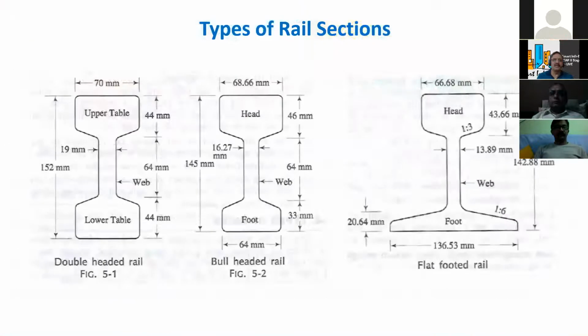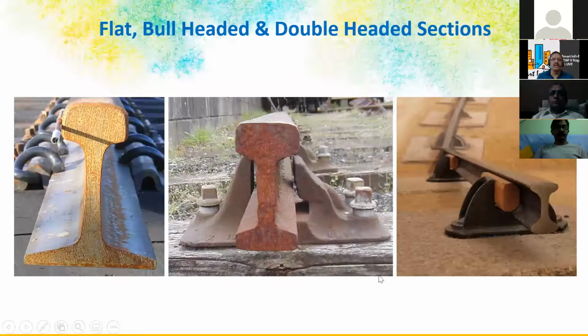In fact, these are the double-headed rail. That means upper table and lower table, it is almost symmetrical. And we have this bull-headed rail. So in bull-headed rail, the top head is more strong, and this is the flat rail actually. So these rails are chosen depending on the fixing to the sleepers and type of sleepers also. So for the wooden sleepers, you must go for these flat footed rails only. So this is the photograph of these rails.